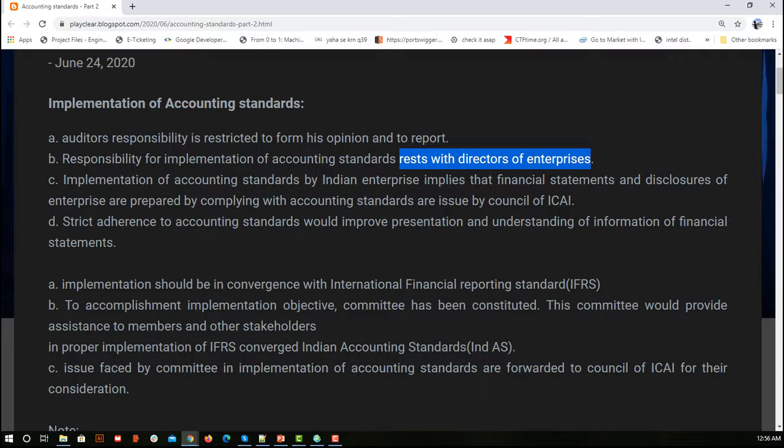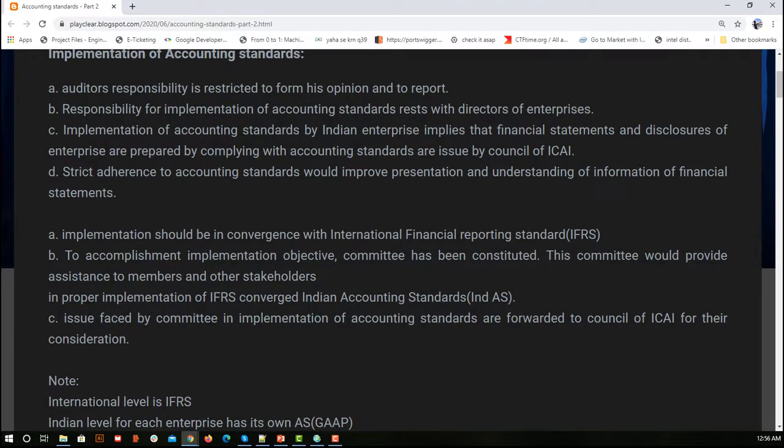Now, implementation of accounting standards by Indian enterprises means that financial statements and disclosures are prepared by complying with accounting standards. The auditor's responsibility is to give his opinion on whether it is correct or not, and that will be based on accounting standards. Our intention is that there should be compliance with the accounting standards. Whatever financial statements we create should follow accounting standards, and not just some of them but all. Only then can they say it is in compliance with the accounting standards. They should also disclose everything they are using, like the policies, principles, rules and regulations.